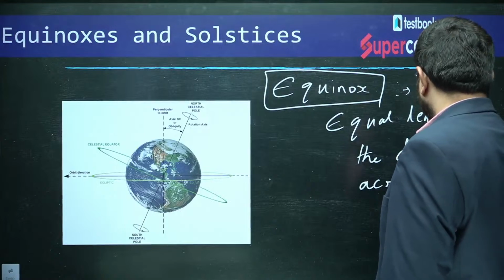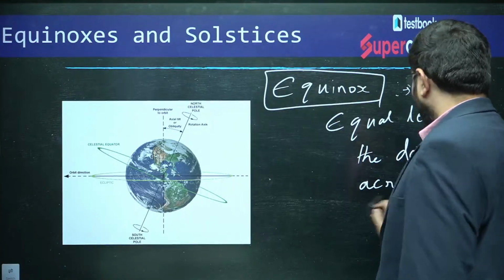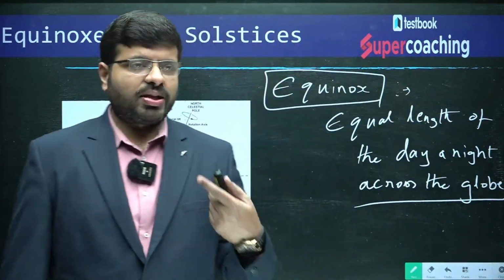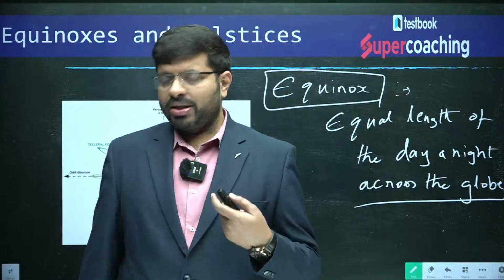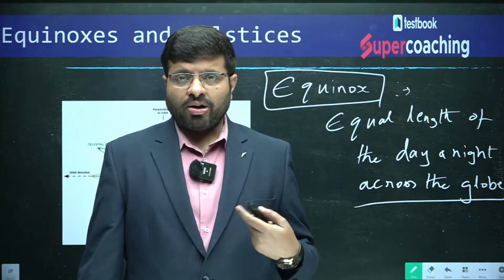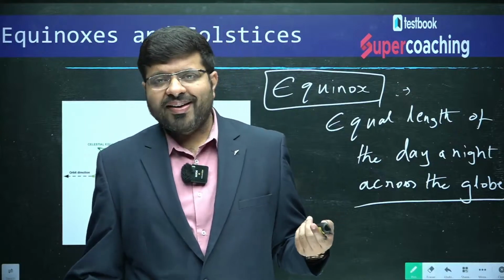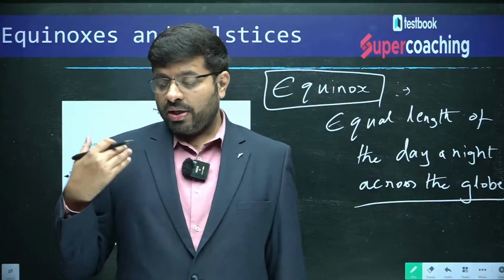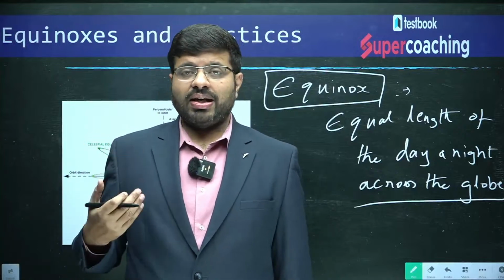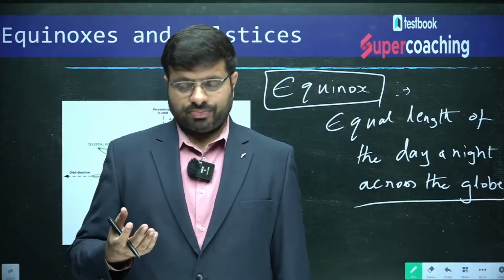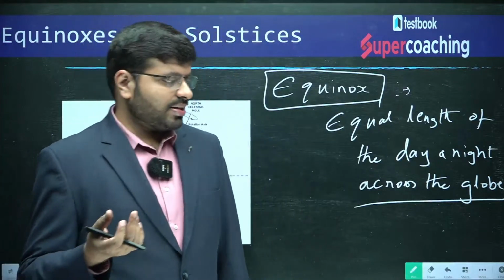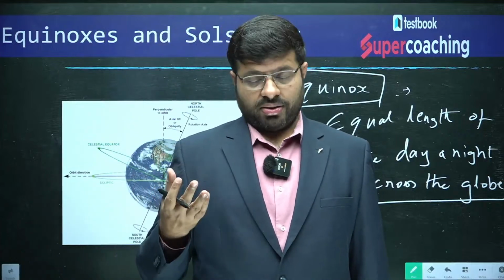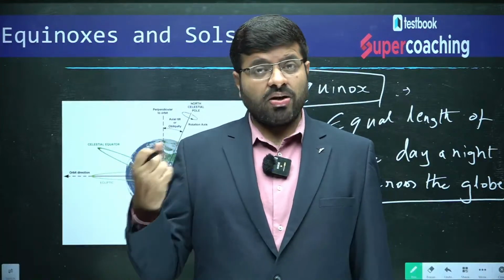Whatever part of the year you talk about, you will find this variation. For example, if you are from Delhi, North India, you can clearly see the difference in the daylight timings in the summer and the winter. The sun rises at around 5:30 in the morning in the summer and sets by 7 o'clock.